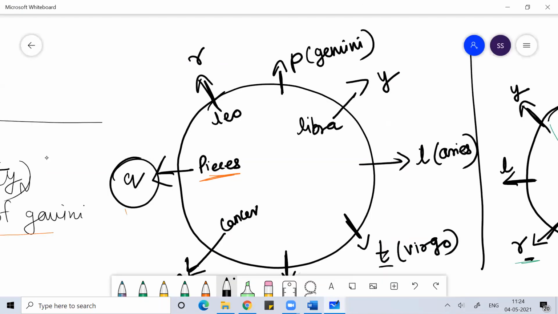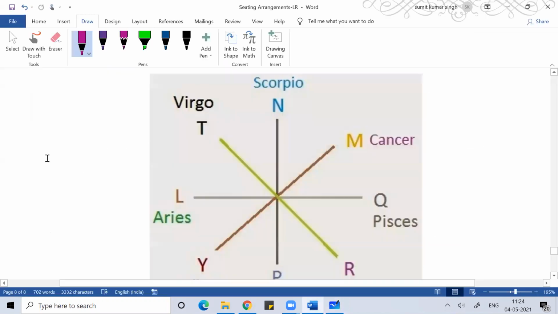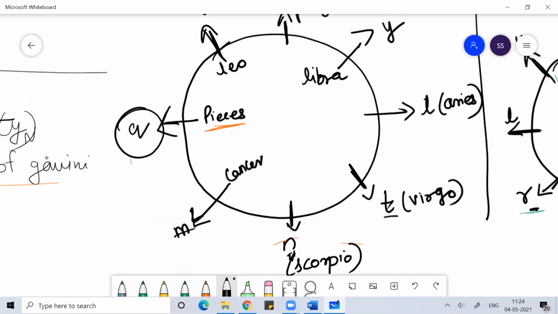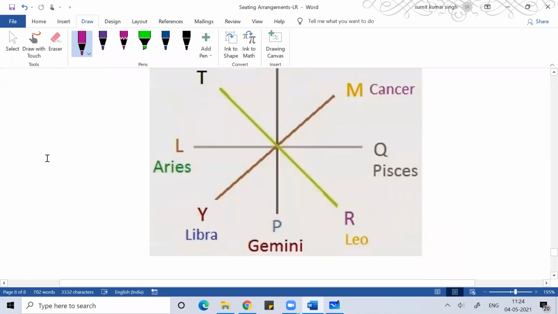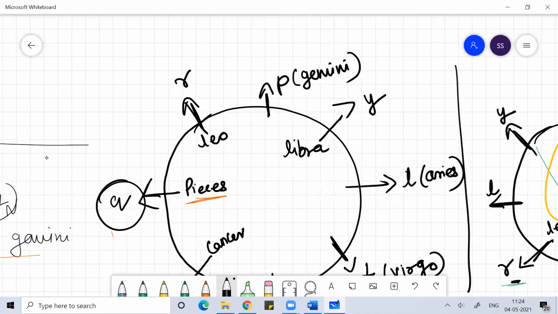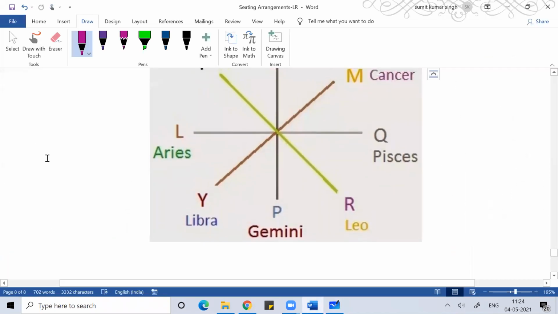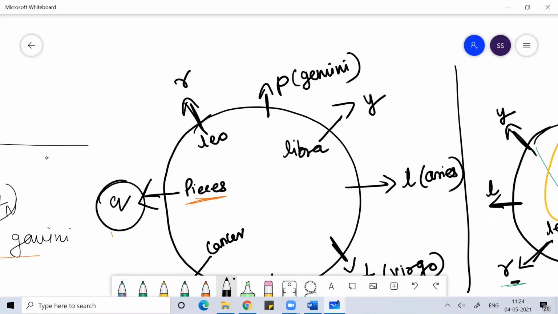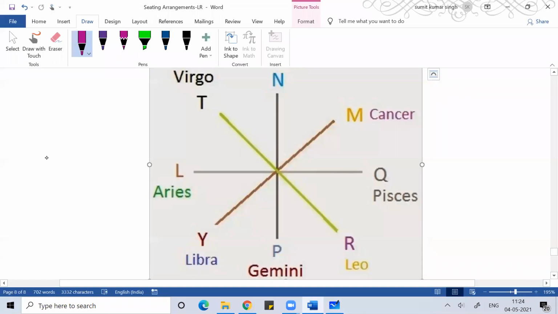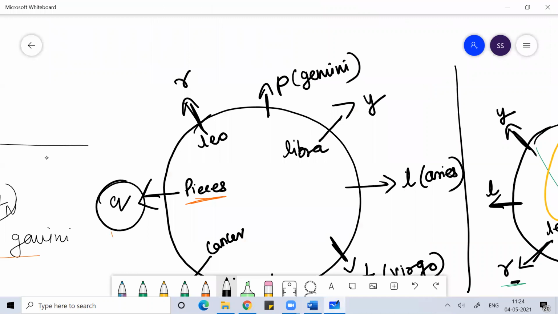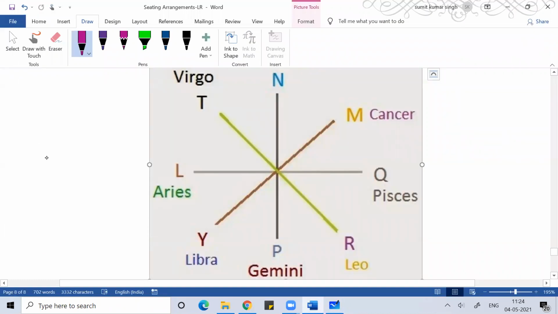N Scorpio. M Cancer. Q Pisces. R Leo. P Gemini. Y Libra. Then L Aries and T Virgo. Clear everyone? Any doubt? Are we done with this?